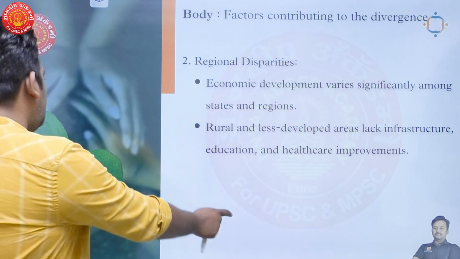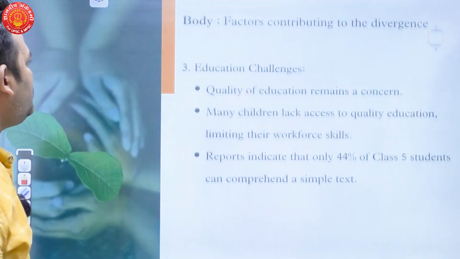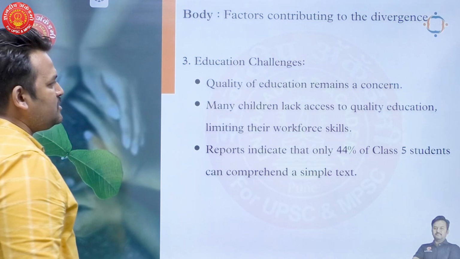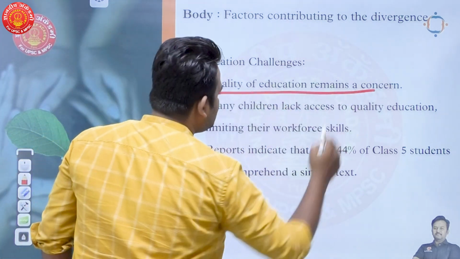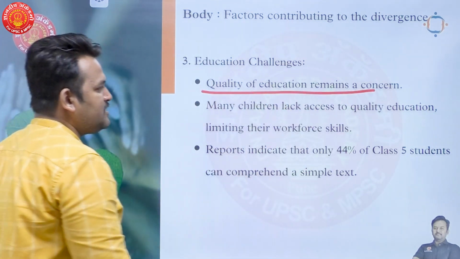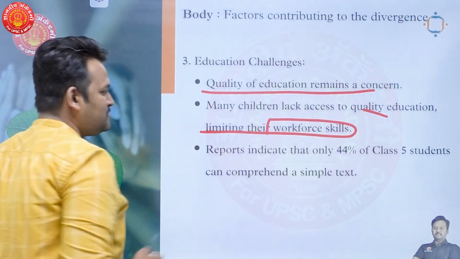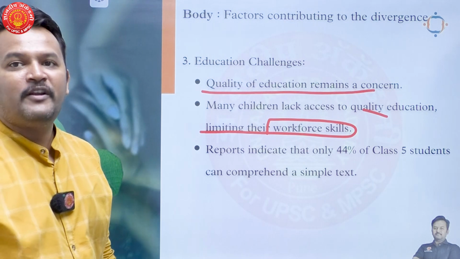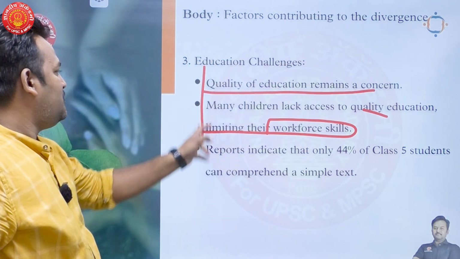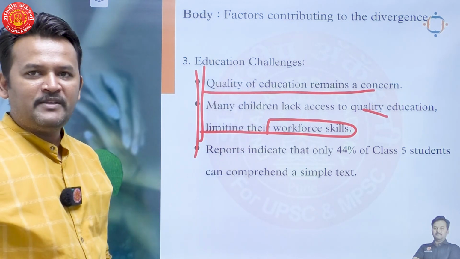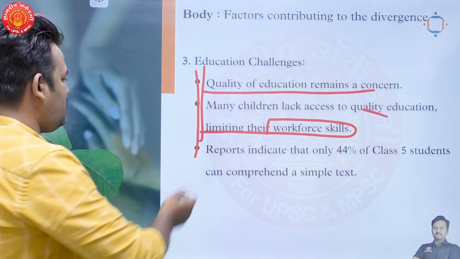Okay. Then when we move towards the third point, education challenges. Quality of education remains a concern. Many children lack access to quality education, limiting their workforce skills. For example, I am backing whatever argument I am presenting here with one fact. What fact?